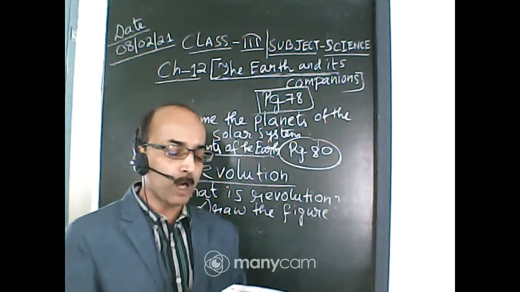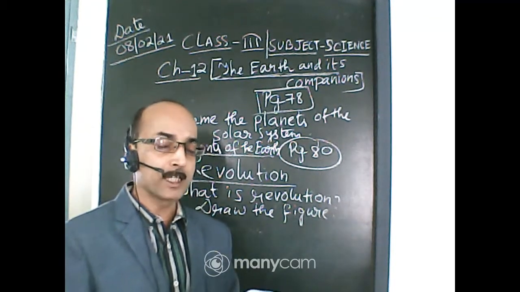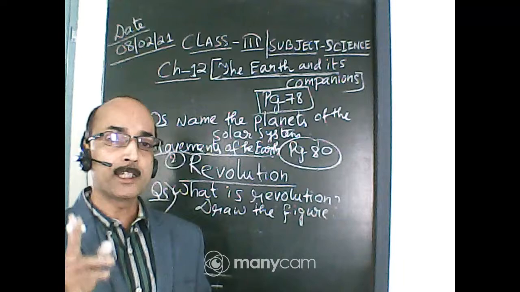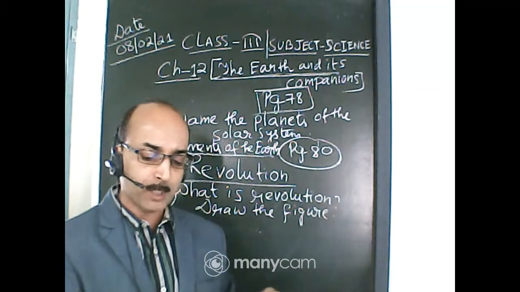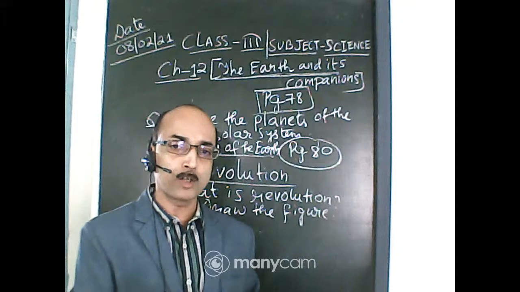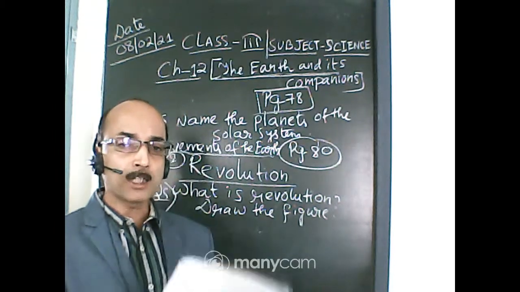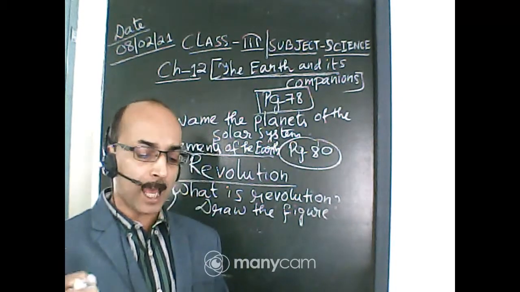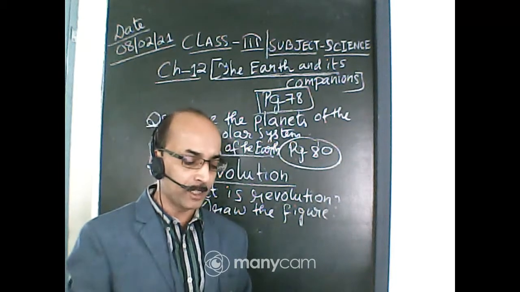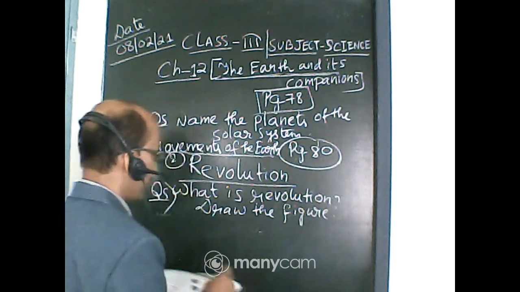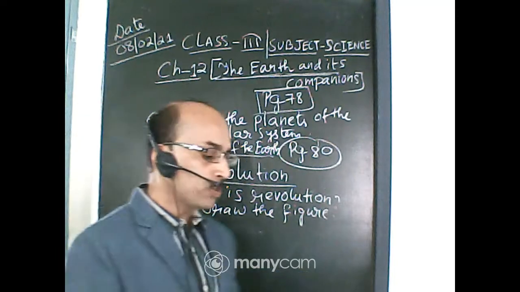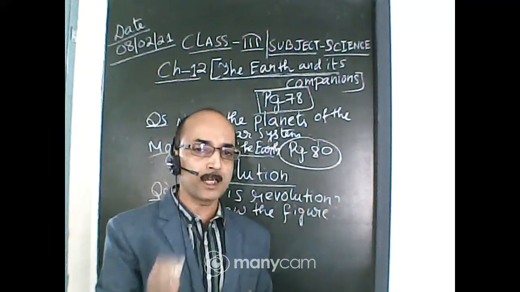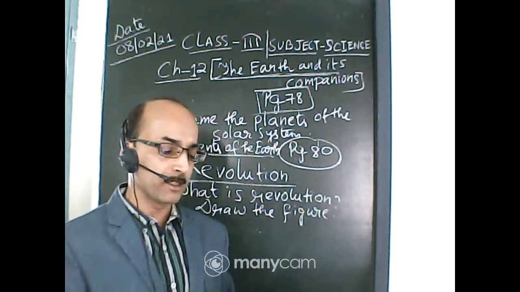The earth completes one revolution in 365 days and 6 hours. Remember, you can underline here, very important. The earth completes one rotation in 24 hours, but it completes one revolution around the sun in 365 days and 6 hours. You will underline here. Revolution of the earth causes season. You will underline here also, very important. Rotation causes day and night, and revolution causes season.